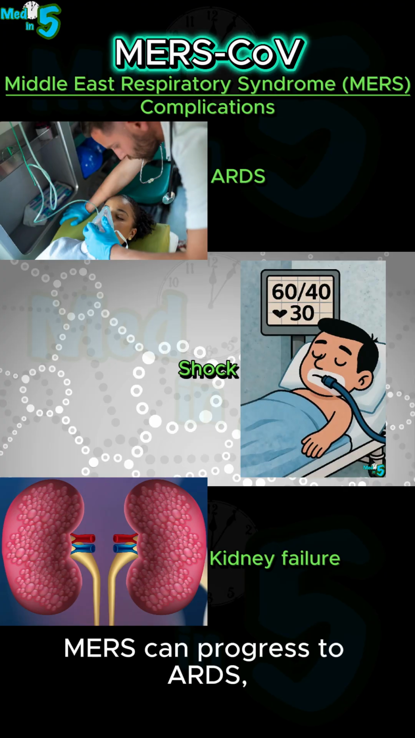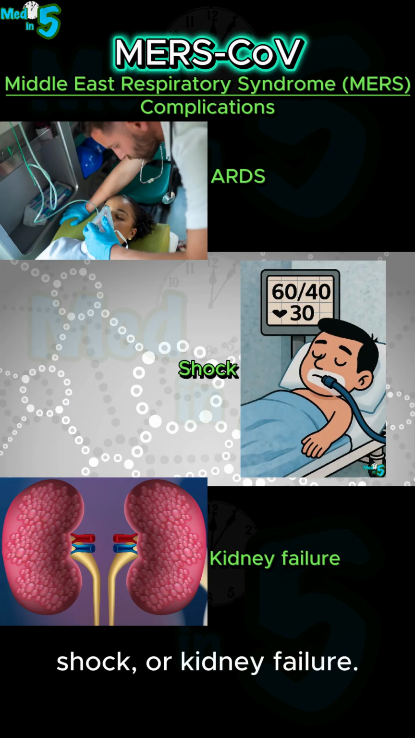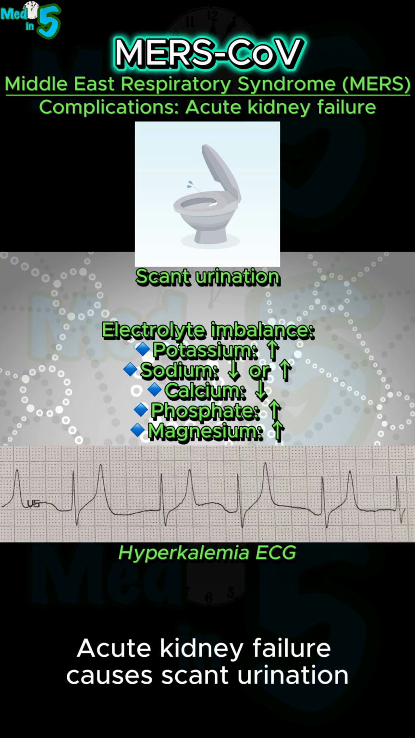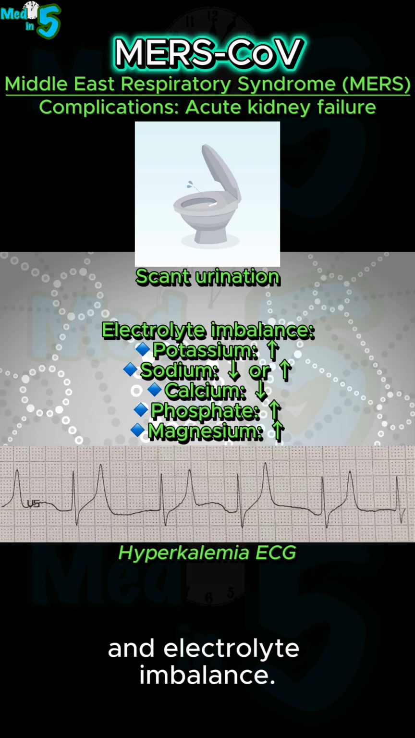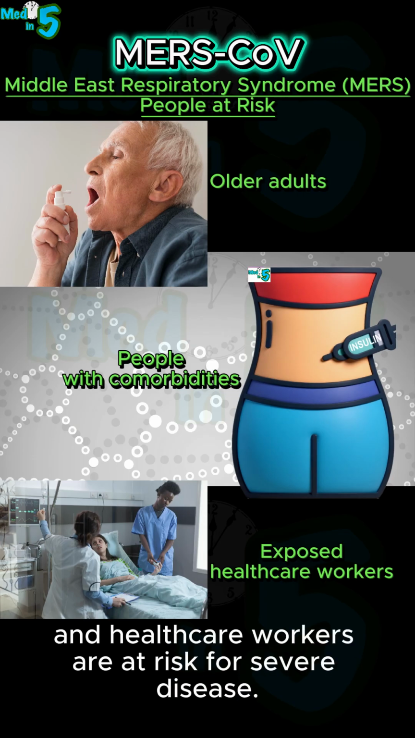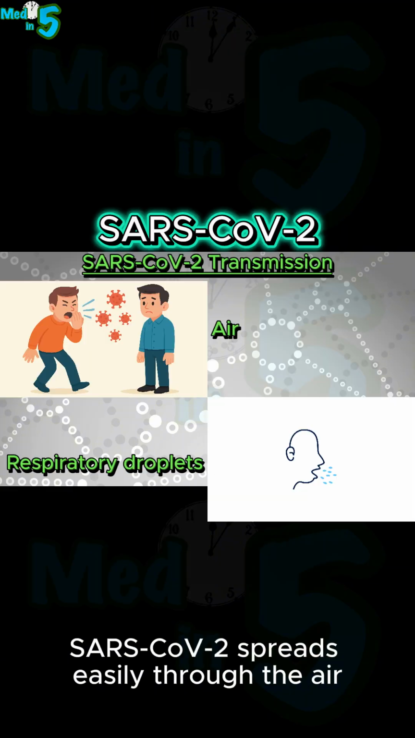MERS can progress to ARDS, shock, or kidney failure. Shock produces dangerously low blood pressure that damages vital organs. Acute kidney failure causes scant urination and electrolyte imbalance. Older adults, people with comorbidities, and healthcare workers are at risk for severe disease.